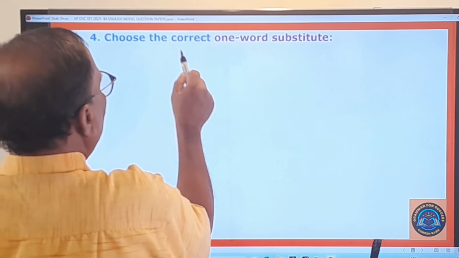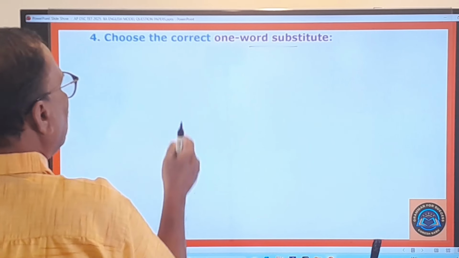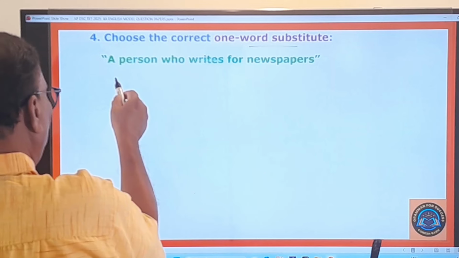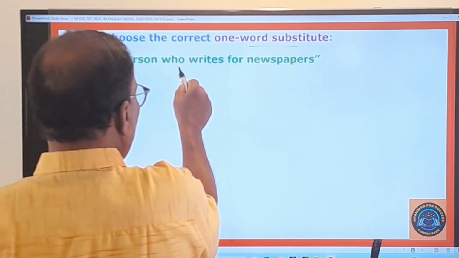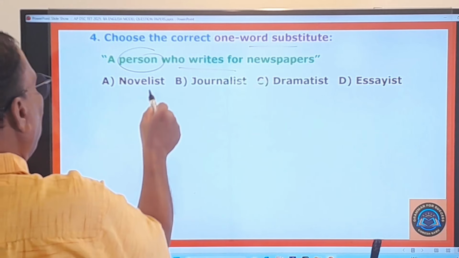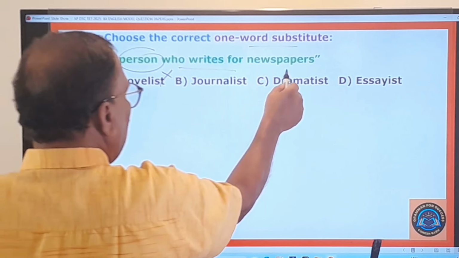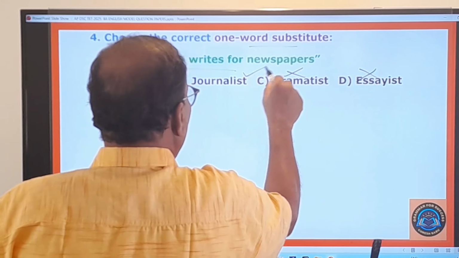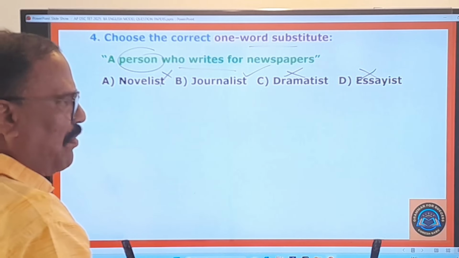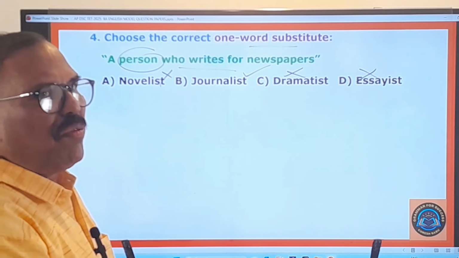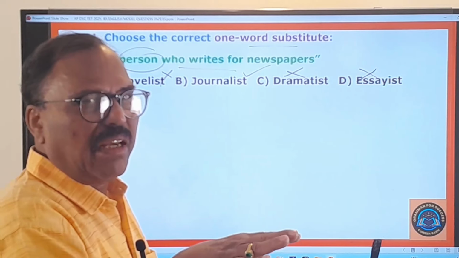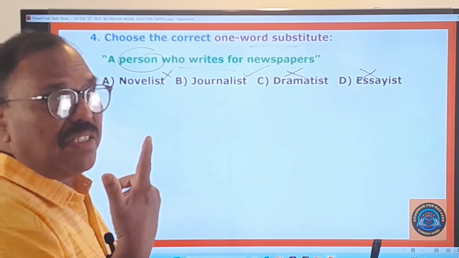Fourth question, choose the correct one word substitute. What is the statement given here for which you have to choose the one word substitute? Here you pay attention. A person who writes for newspapers. What is this person who writes for newspapers called? Novelist? No. Dramatist no, essayist no, but only a journalist. So a journalist is the person who writes for newspapers. Of course, even a reporter is also there. He only reports the news items from various places. A reporter is an ordinary news reporter, you know very well. But journalist is a different person.